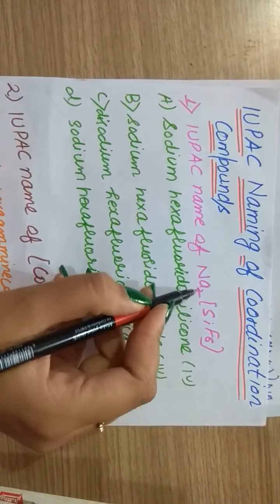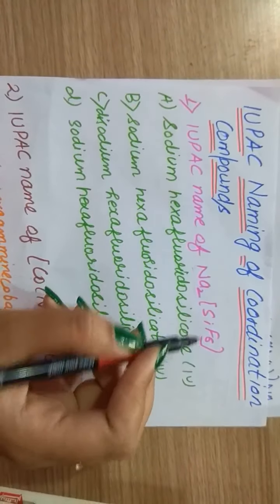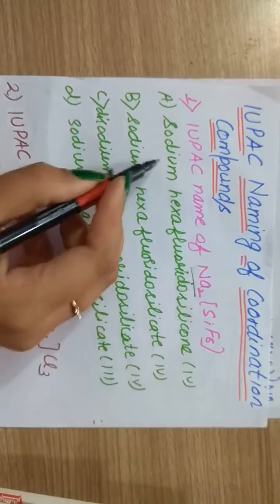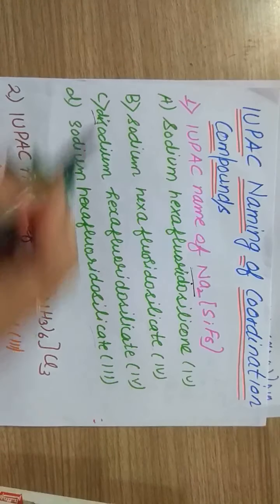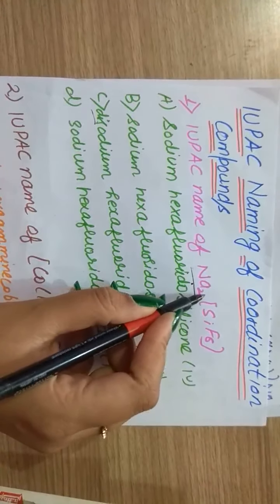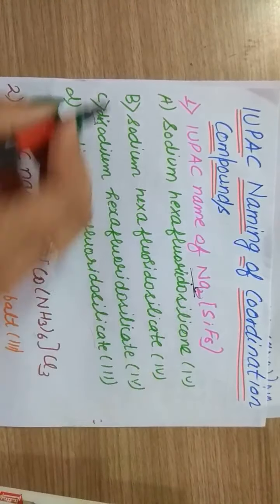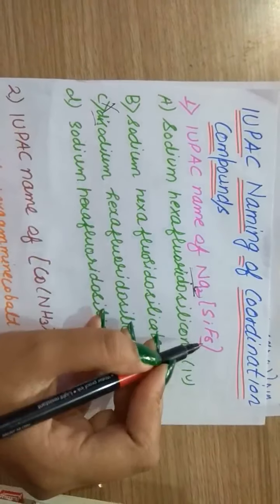As we know that the naming of the coordination compound starts with the cation part, so the name will start with sodium. Out of the 4 options, 3 are using sodium and 1 is using disodium. We also know that we do not mention this 2 number in the IUPAC naming. So this is an incorrect option. Name will start with sodium.